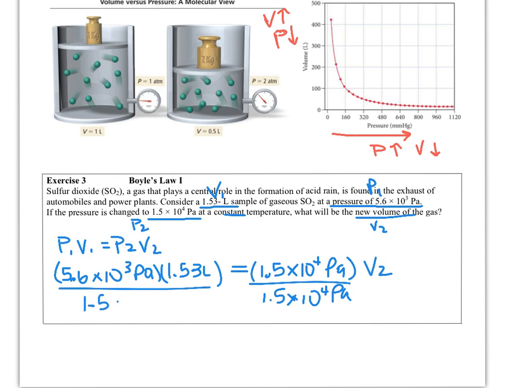Now, one thing that is important when you are doing this is everything has to be in the same units, because if it's not in the same units, the units won't cancel. So when they cancel out, we should be left with the volume unit, which is what we wanted here. With sig figs, we always go with our fewest number. So the new volume is going to end up being 0.57 liters with 2 sig figs.